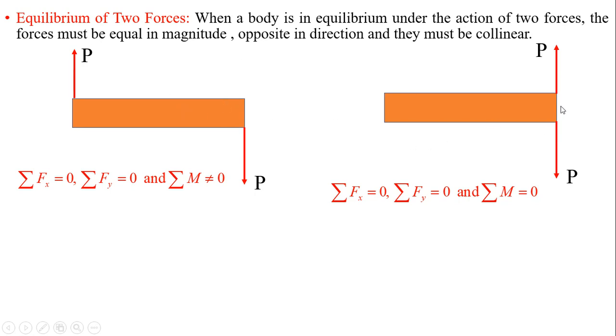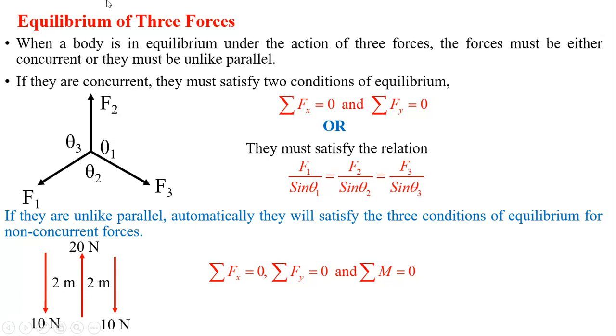This is one figure. Even in the second figure, P is in the upward direction and P is in the downward direction. Now, equilibrium of three forces. When a body is in equilibrium under the action of three forces, the forces must be either concurrent or they must be unlike parallel. Again, mark this: when a body is in equilibrium and there are three forces in a system, these three forces must be concurrent or they must be unlike parallel.